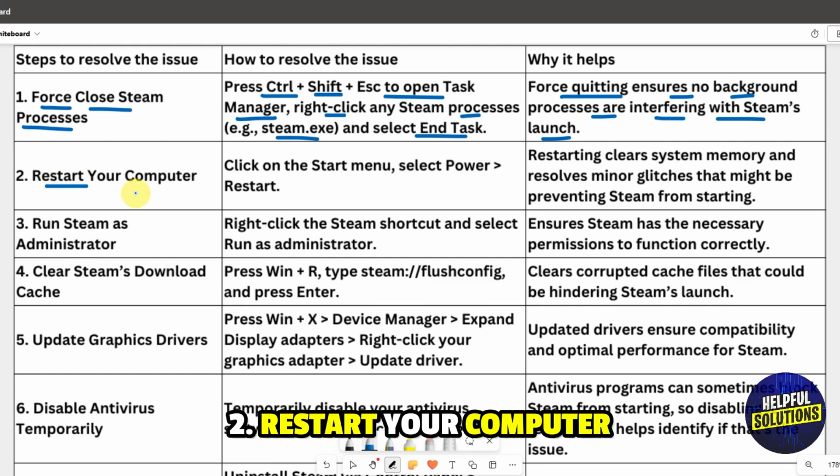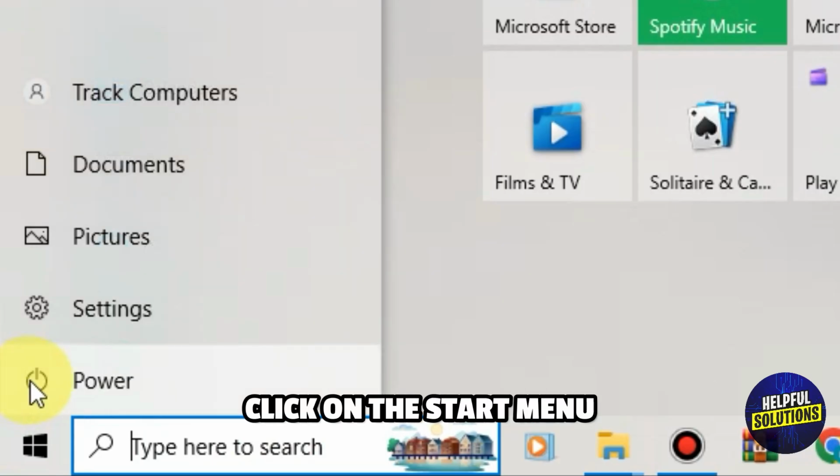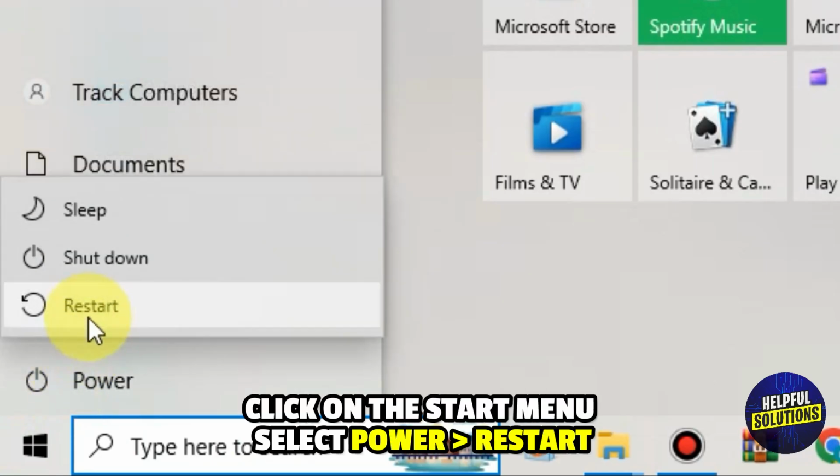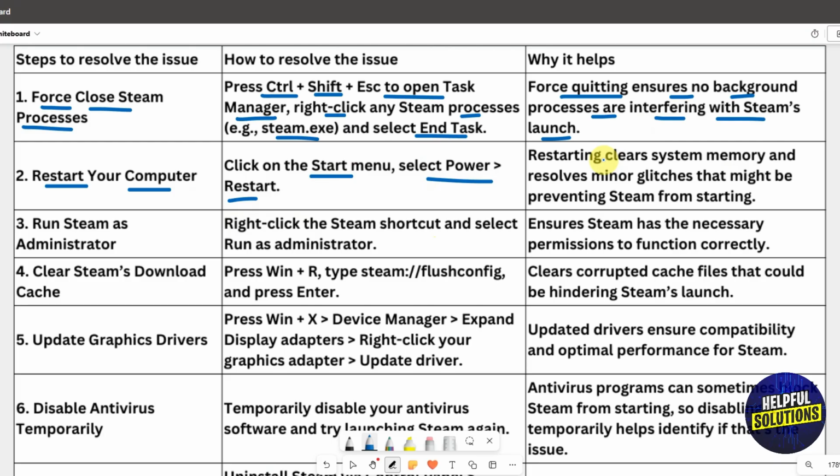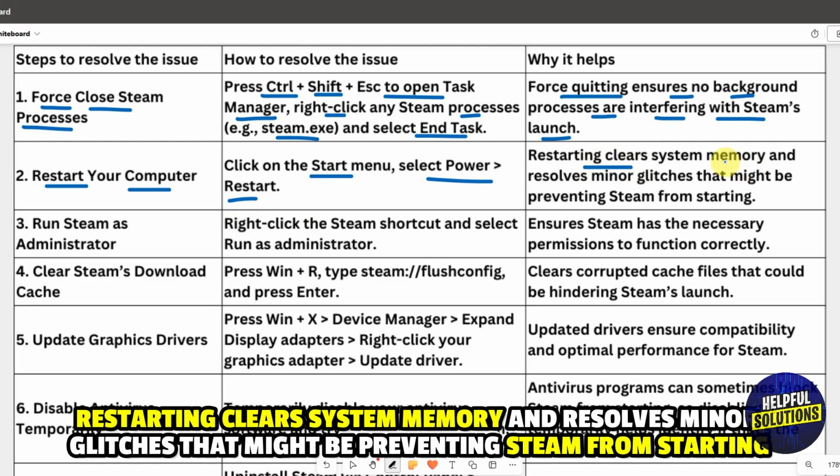Number 2. Restart your computer. Click on the Start menu, select Power and then Restart. Restarting clears system memory and resolves minor glitches that might be preventing Steam from starting.